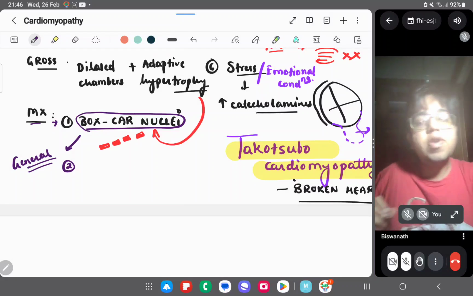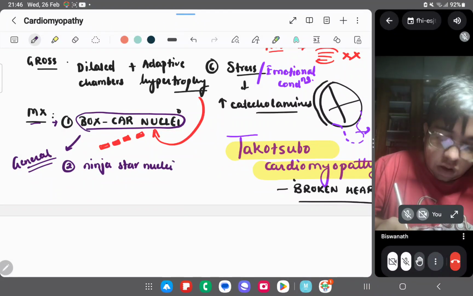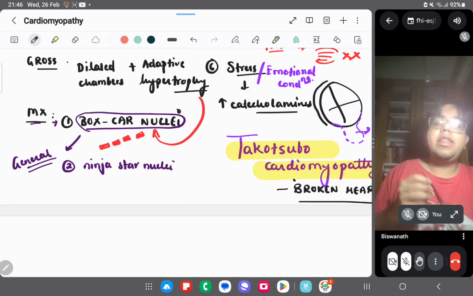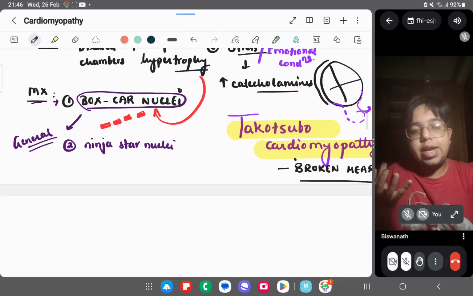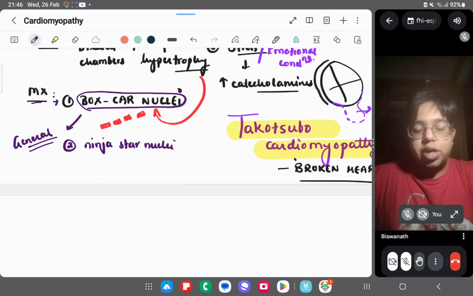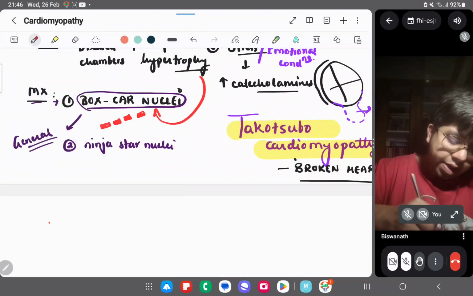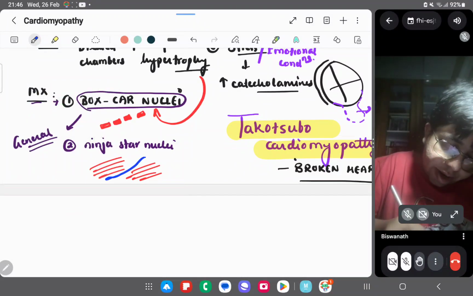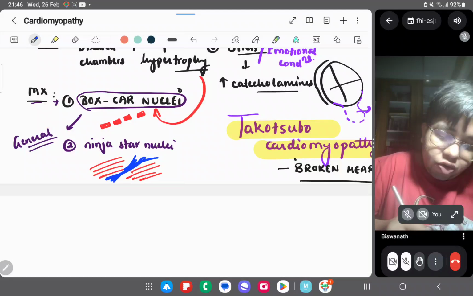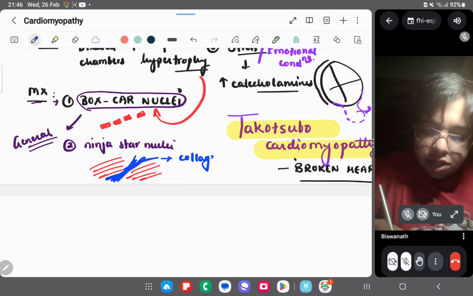You can have specific ones like ninja star nuclei, which I told you about. And there will be interstitial fibrosis and collagen deposition. Obviously, if the heart is dilating, then we need something in the spaces. Between two muscle fibers, I'm drawing in blue, there will be some fibers present, and this fiber is collagen.